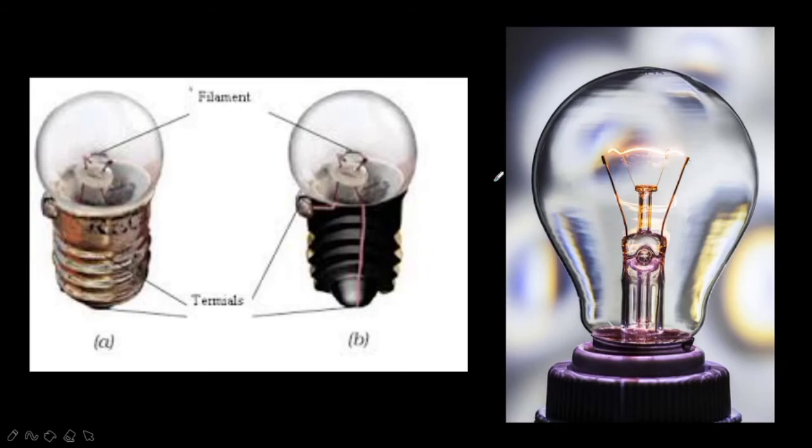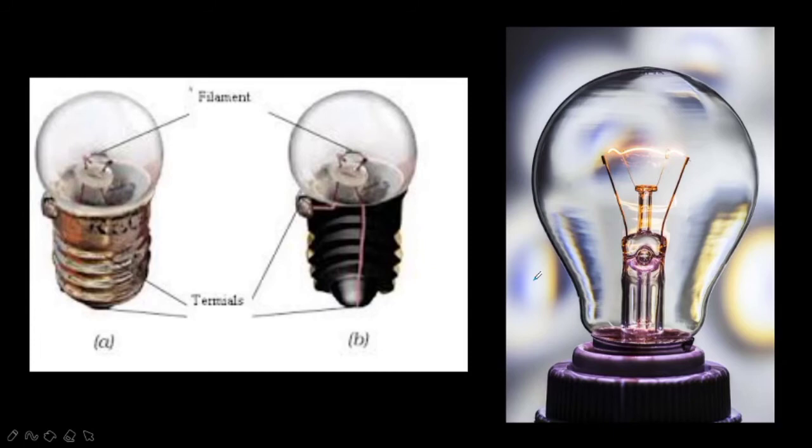So now we will study one activity. If you want, you can do that activity by taking a bulb. Take a torch and look inside its bulb. You can also take out the bulb with the help of your teacher, but since you are at home due to this COVID pandemic, you can take your parents' help.